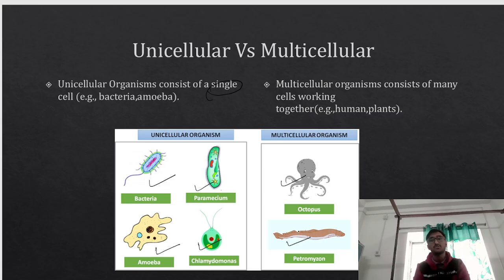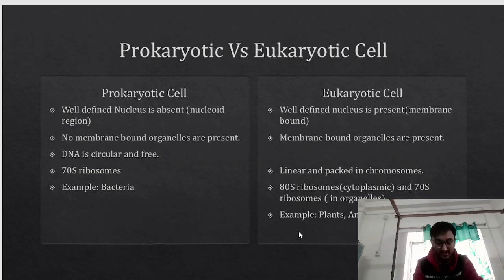So the basic difference between a unicellular and a multicellular organism is what? Unicellular organisms consist of a single cell, for example, bacteria, amoeba, and multicellular organisms consist of many cells which are working together. Example, humans and plants, right? Now, this is something which is asked. It will not be asked as a direct question in NEET, but in case of your boards, especially in class 11, you can expect this difference can directly come.